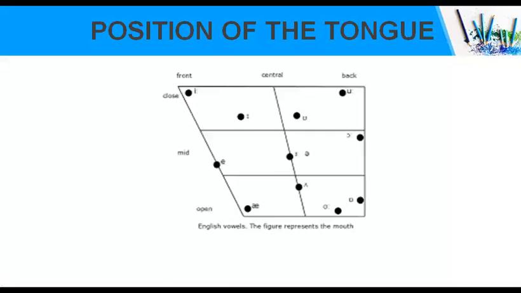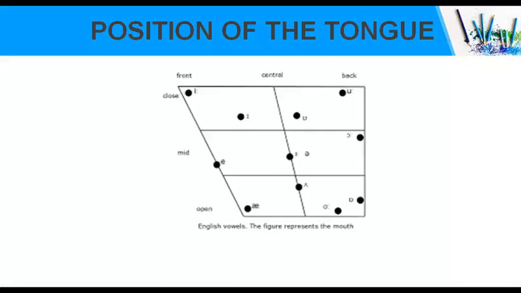You can see the closed position. In this closed position, it is the tip of the tongue, okay? And in the open position, it is also the tip of the tongue. The other end is the back of the tongue, which is fixed. The back of the tongue is not moving, only the tip of the tongue is moving.